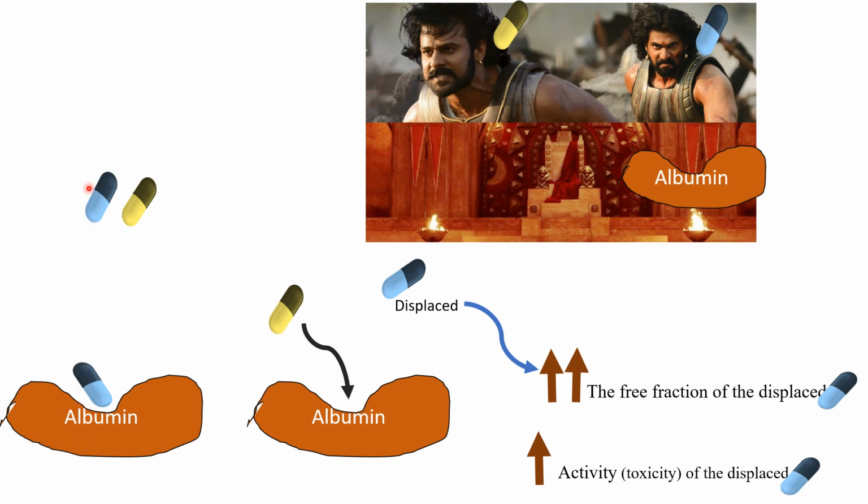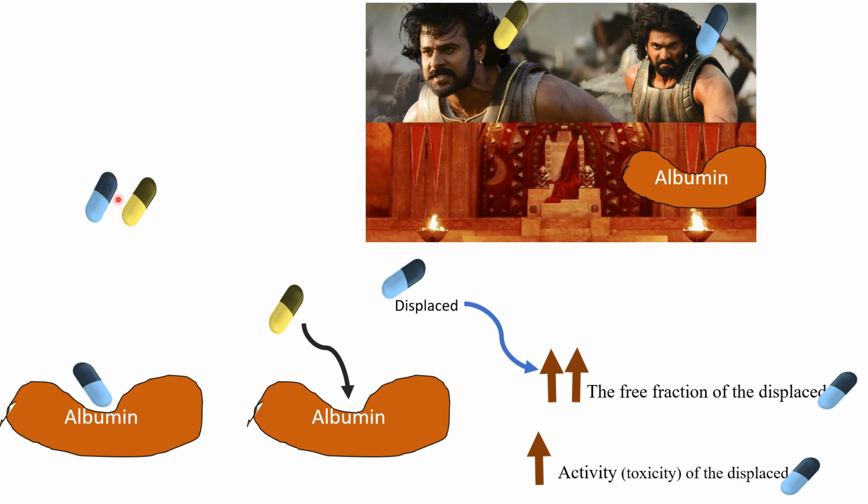For example, this drug A is binding to albumin. This drug B can displace drug A if it has more affinity towards albumin. The free fraction of the displaced drug will be more, and it may give rise to toxicity.